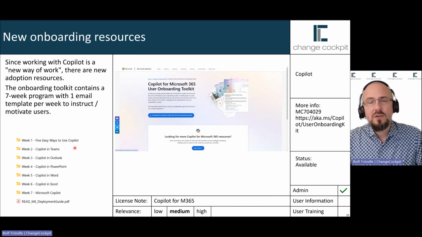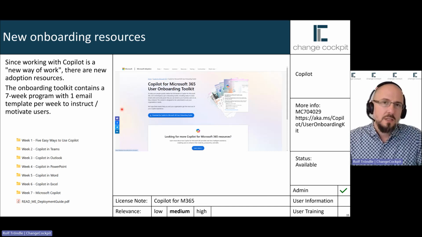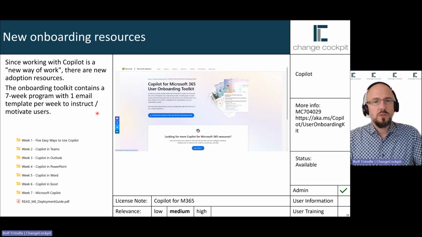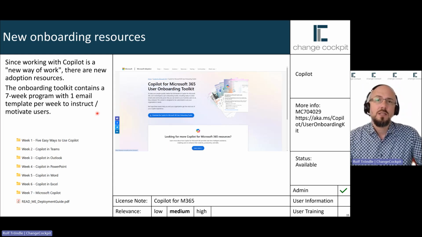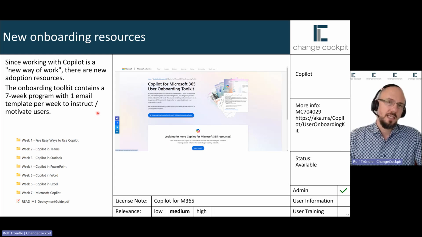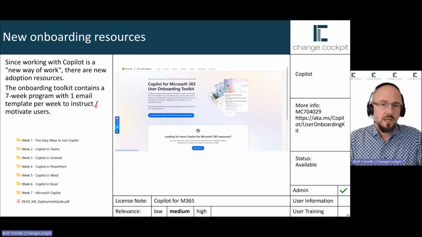Inside there you will find Outlook templates to send straight out to users, or at least to have a base for what information you could send out to your users so they can learn about Copilot.